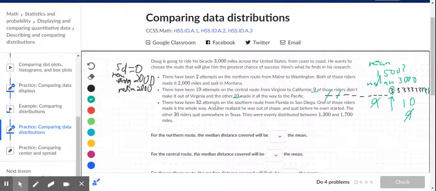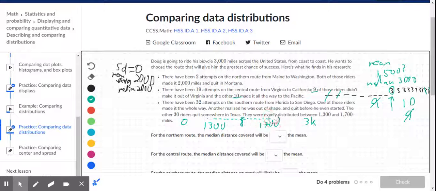Like the last one, there have been 32 attempts on the southern route from Florida to San Diego. One of those riders made it the whole way. Only 1. Another realized he was out of shape and quit before he even started. So we had 1 went the full 3,000, 1 that didn't go anywhere. The other 30 riders quit somewhere in Texas, so somewhere in the middle. That's what they're trying to tell us. They were evenly distributed between 1,300 and 1,700. So we have these riders here in the middle that were evenly distributed.